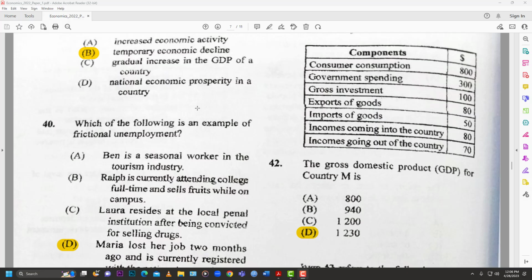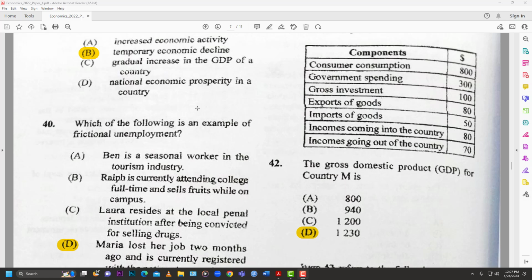That only comes into play when you just ignore the last two. Basically, incomes coming into the country and going out, you ignore that because that goes into play when you're calculating our GNP, right? If it's GDP, it's everything within the borders.